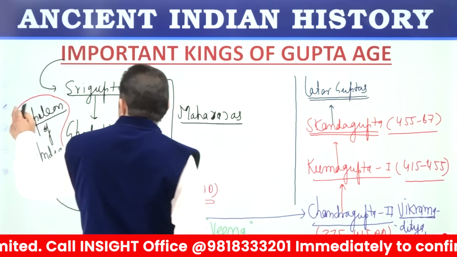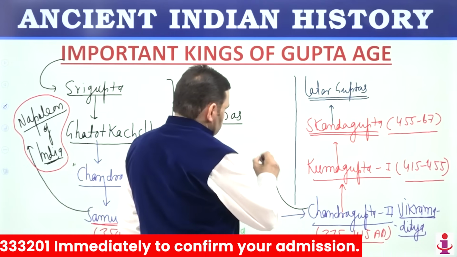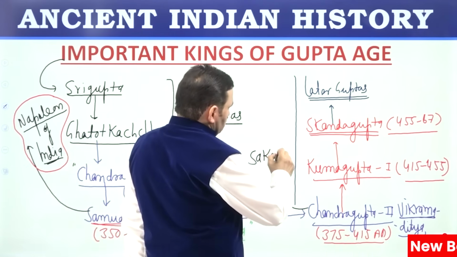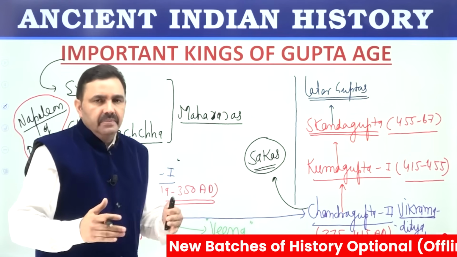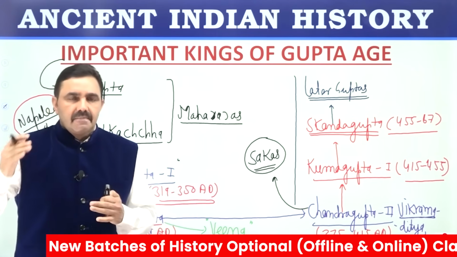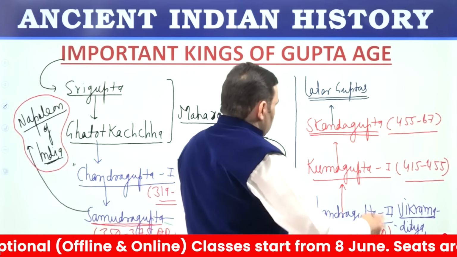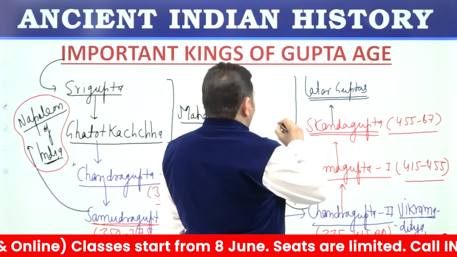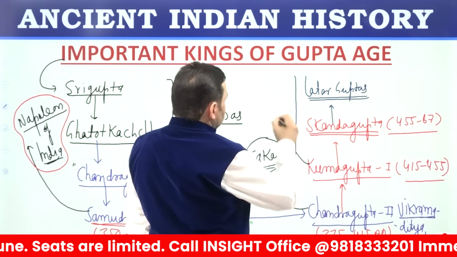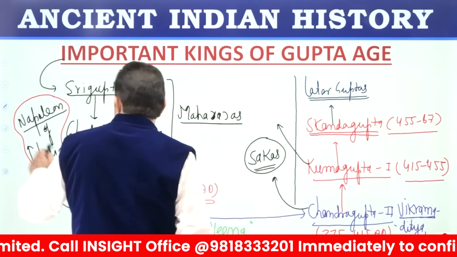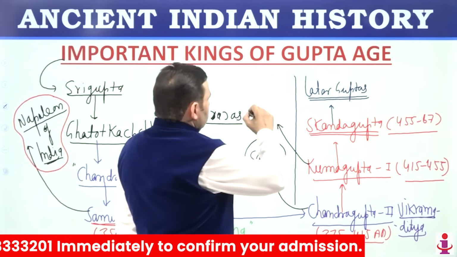Chandragupta II Vikramaditya got the title of Vikramaditya because he defeated Sakas of Gujarat. Recall the name of Rudradaman. So some successors of Rudradaman were defeated by Chandragupta II Vikramaditya, and that is why he got the title Vikramaditya. Kumaragupta first was also quite powerful. His reign is famous for the fact that he was a worshipper of Kartikeya.